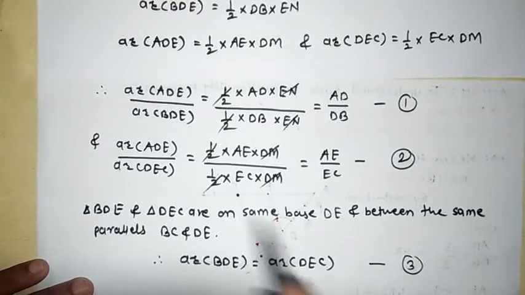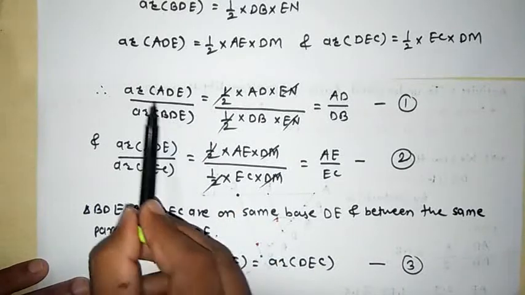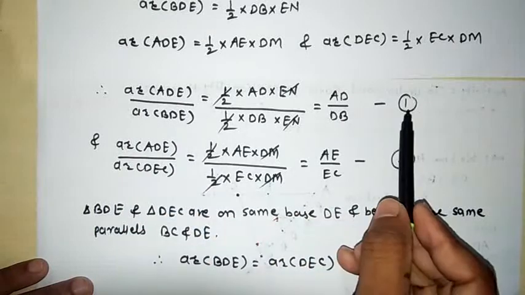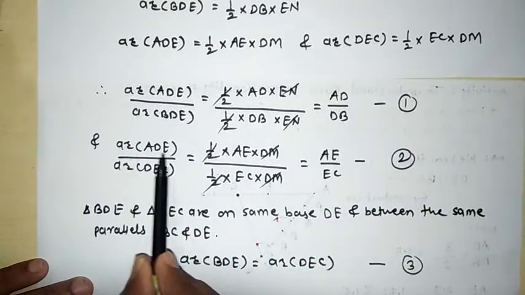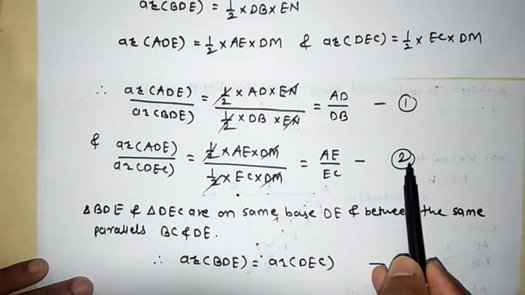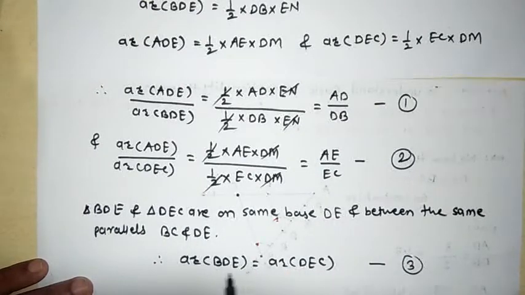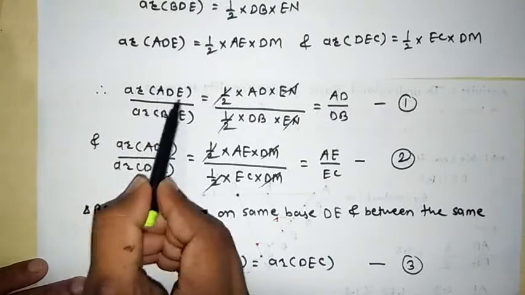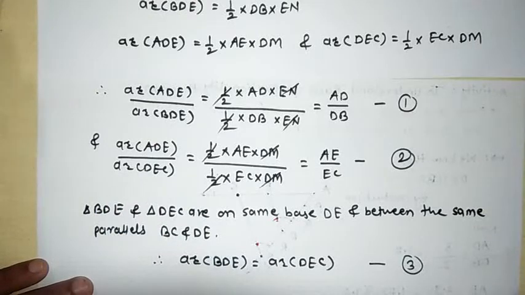Now see here, equations number 1, 2 and 3. Area of triangle ADE divided by area of triangle BDE gives this one, and area of triangle ADE divided by area of triangle DEC is equal to the second. Now we know that area of triangle BDE is equal to area of triangle DEC. Here BDE is there and here DEC. In the numerator, ADE is there in both.